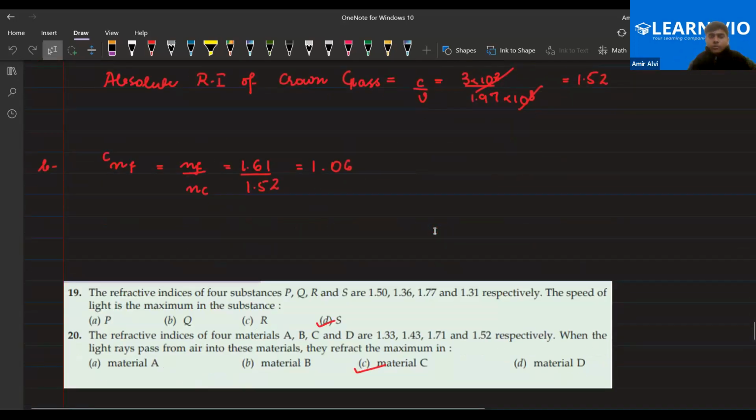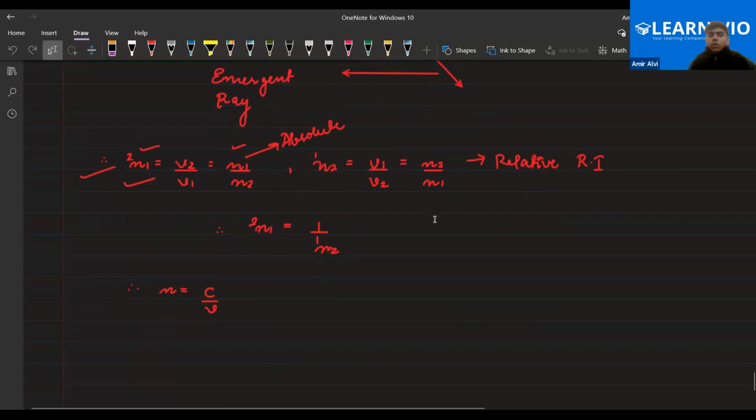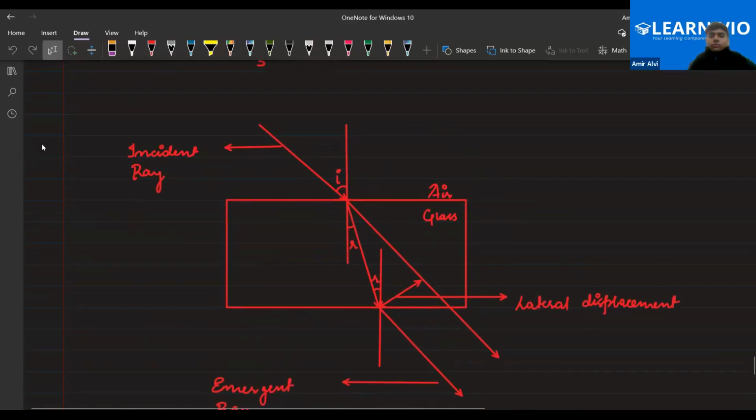Next, so this was all about the refractive index. These were some questions. I hope it's clear to all of you. Any doubt so far to anyone? No, sir.